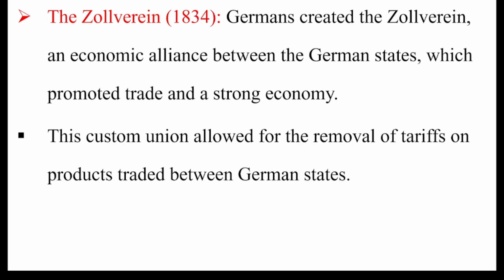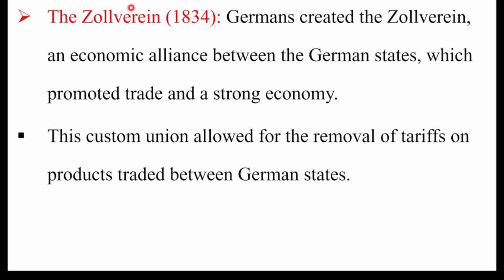The fourth and the last step means the formation of Sovereign. Sovereign was actually formed in 1819. But it was created by Prussia in 1819. But in 1834, it included all German states except Austria. The main target of Sovereign was what? To bring unity among the German states and to exclude Austria from other German states. This was the main objective of the formation of Sovereign.